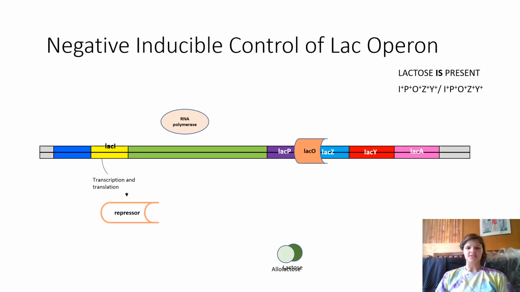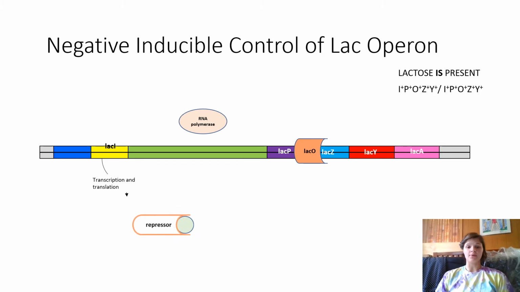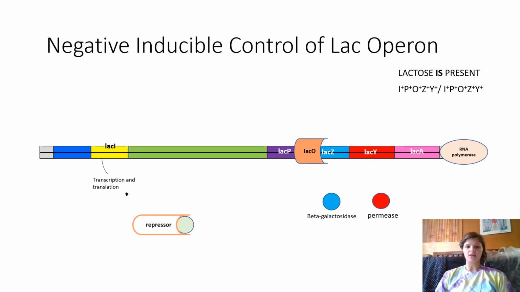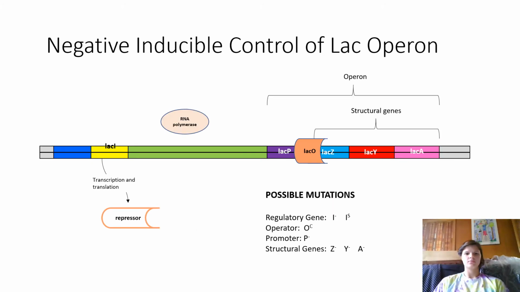When lactose is present, some of it will be converted into allolactose, which binds to the repressor. This binding prevents the repressor from binding to the operator. RNA polymerase will then bind to the promoter region, and all of the lac genes will be transcribed. This results in beta-galactosidase and permease being made.